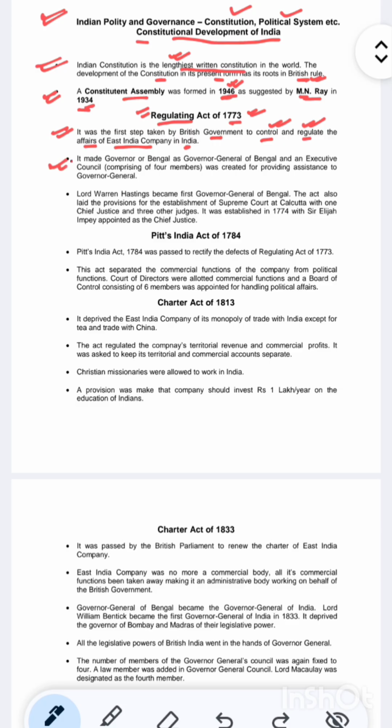Okay, let's come to the second point. This Regulating Act made a Governor General of Bengal and an executive council, which was created for providing assistance to the Governor General. Okay, let's come to the third point. Lord Warren Hastings became the first Governor General of Bengal. So who was the first Governor General of Bengal? Lord Warren Hastings.